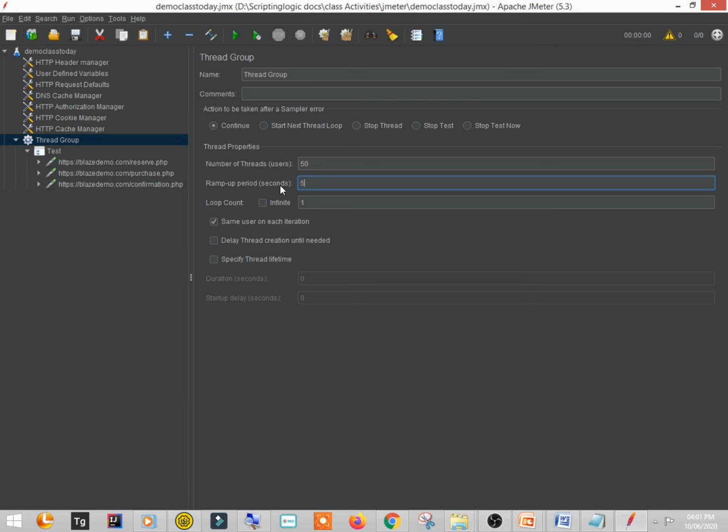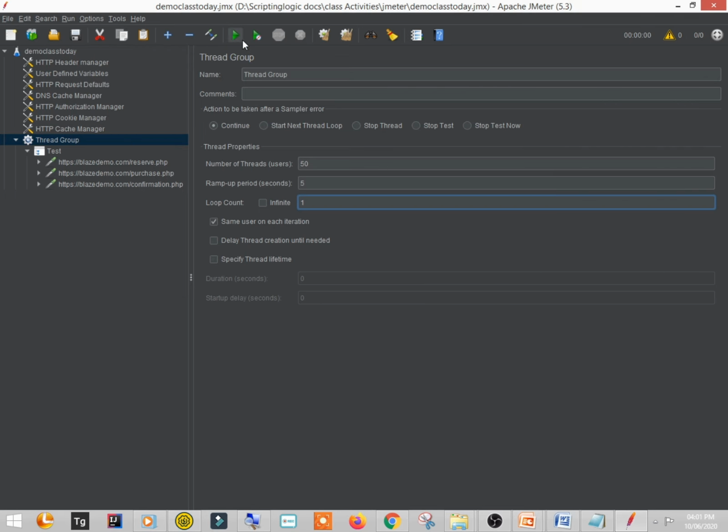Because even if you use 50 people manually and ask them to hit some website, they will not do it exactly at the same time. So what I'm doing is giving some time, like in 5 seconds all these 50 people will come on that site and do the subsequent operations, right? So loop count is how many times you have to do this. Let's suppose I'm doing it only once. So 50 people will come and do these 3 steps.